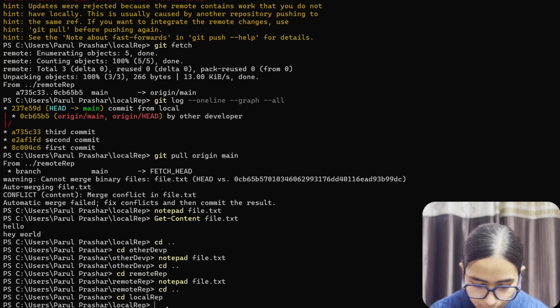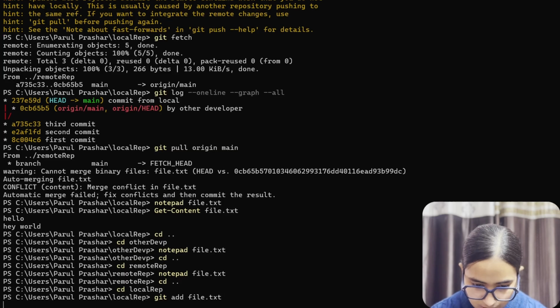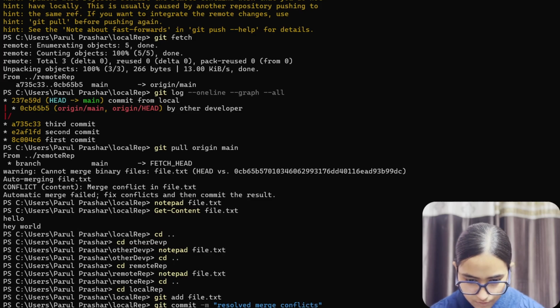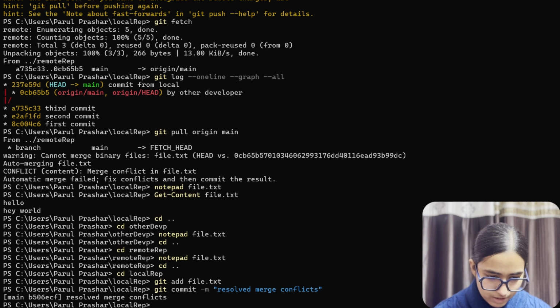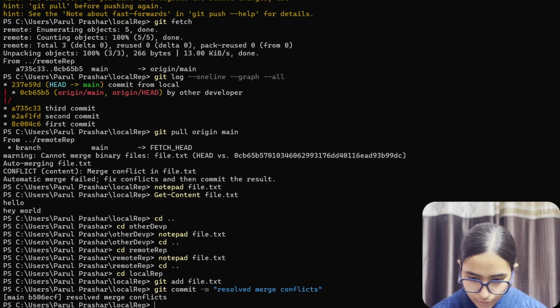So I'm going to do git add file.txt, git commit -m "resolved merge conflict". So we resolve the merge conflicts and now we're going to push it. Git push.